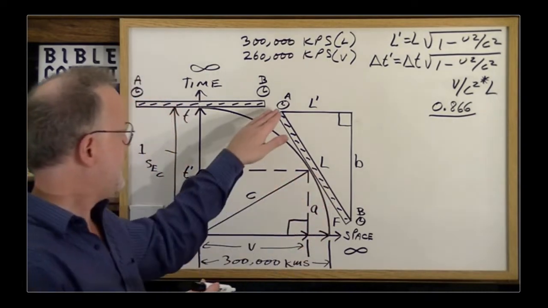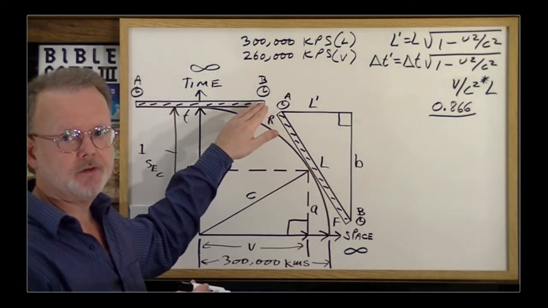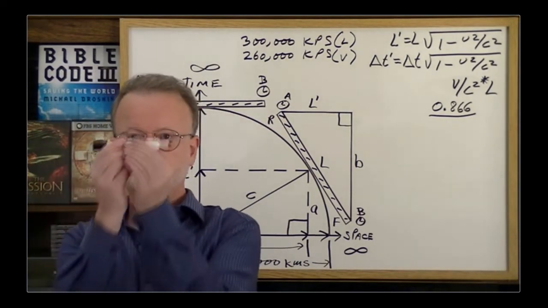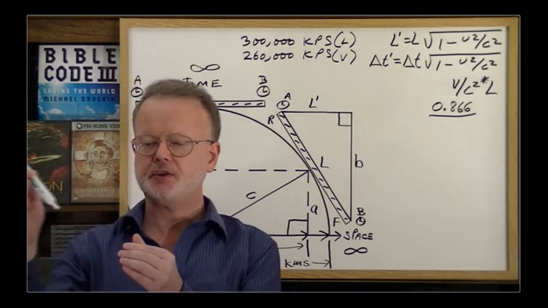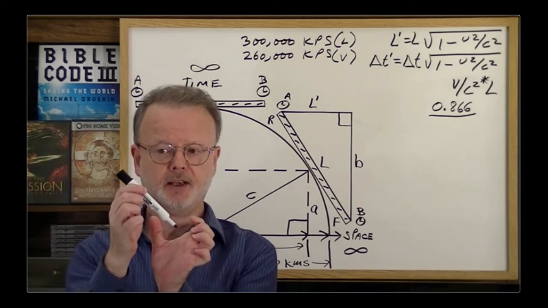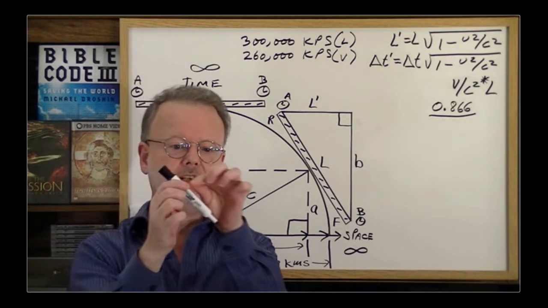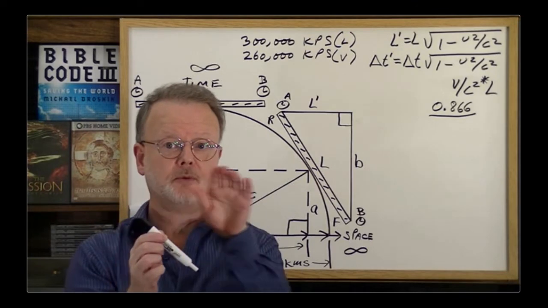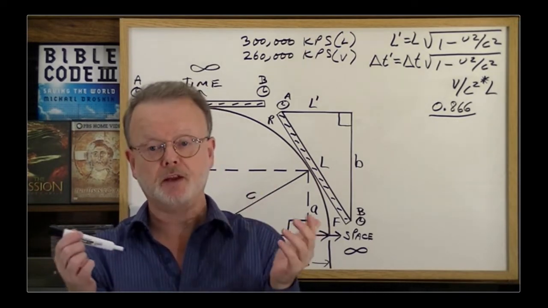Now, to an external observer, when the guy at clock A is going to release a burst of light again at 12 o'clock noon, to an external observer who's at rest in space, he sees a spaceship coming along, which is 150,000 kilometers in length because it shrunk to half length. Then he sees a burst of light released, which is traveling across at 300,000 kilometers per second, the speed of light.